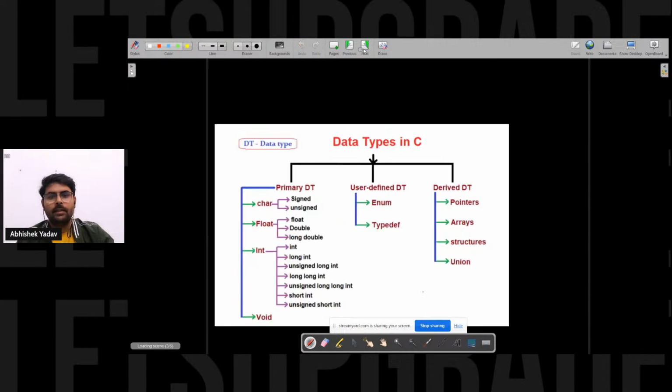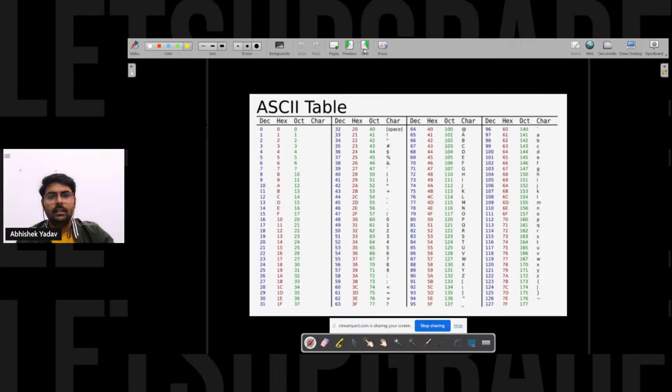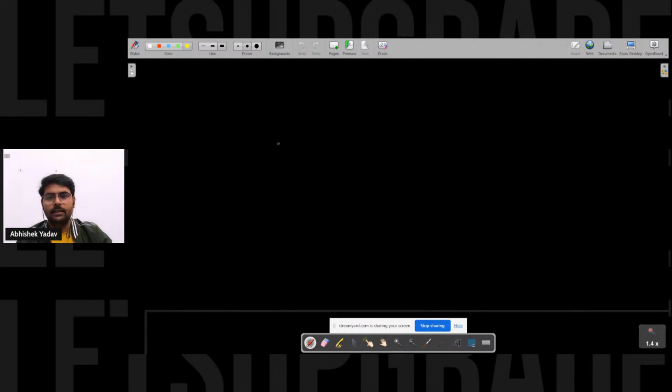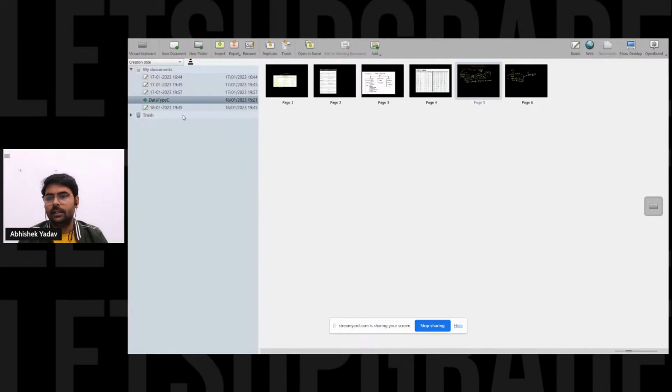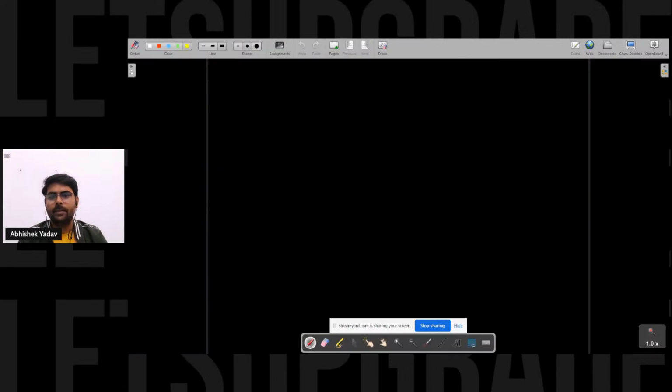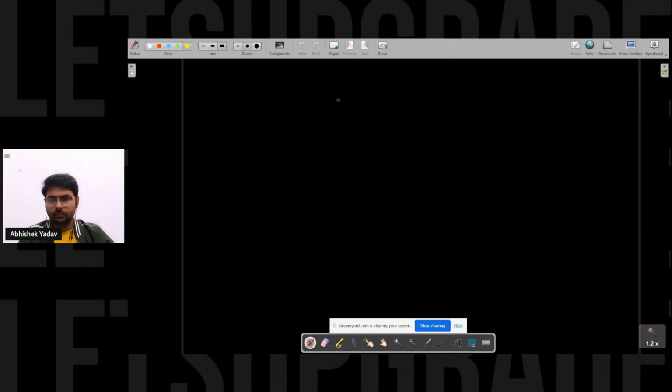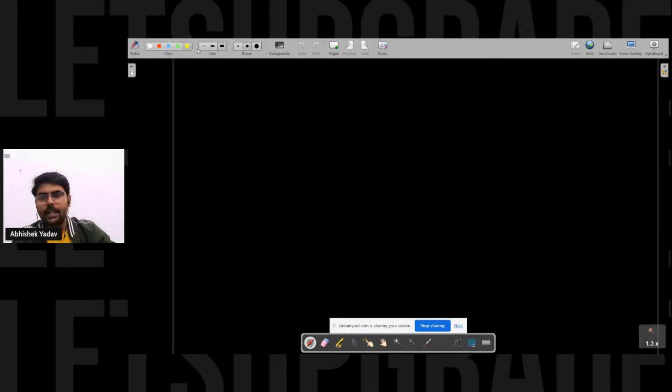So let's move to the next slide. Here you are saying, if I need to store integer data, what is the difference between float and double? We will talk about that, Ayush.